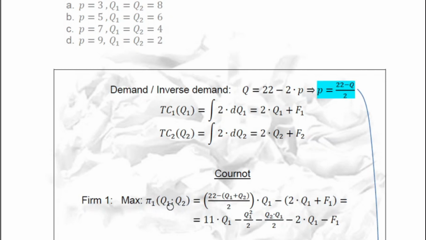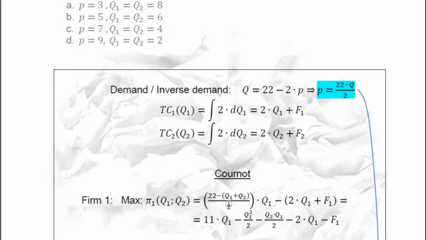What firm 1 decides is the quantity it will produce. Q2 is given outside. So 22 minus Q over 2 is the price, the inverse demand, and the quantity that consumers will find is Q1 plus Q2, because it's the total output from both firms, times the quantity the first firm will produce, minus its costs.